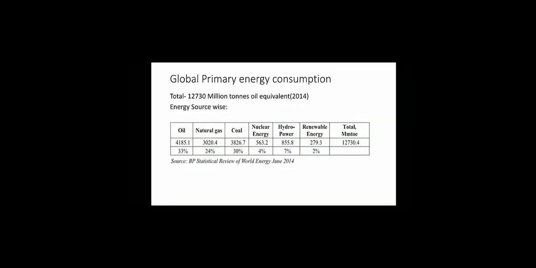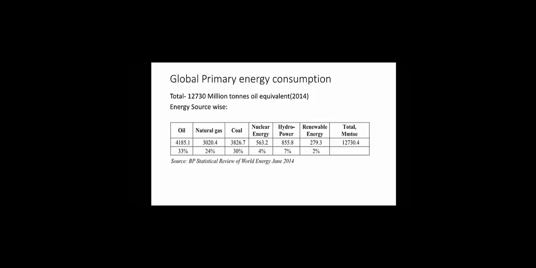Then we go to the next topic, global primary energy consumption. Global primary energy consumption at the end of 2014 was equivalent to 12730 million tons of oil equivalent. The share of oil is largest at 33%, followed by coal and natural gas with 30% and 24% respectively. The demand for natural gas in future will increase as industrialized countries take strong action to cut CO2 emissions.